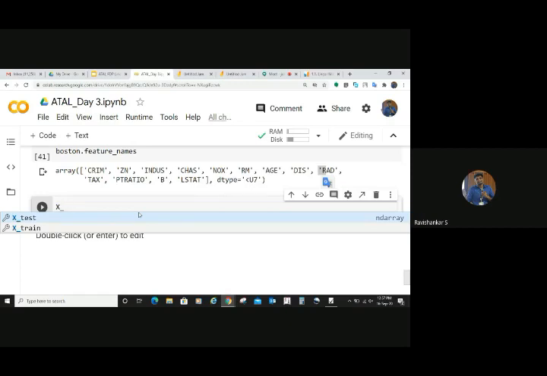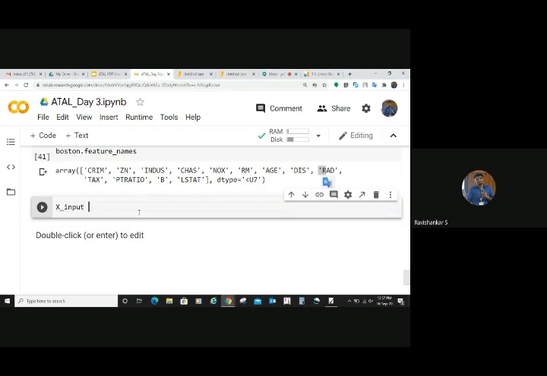So let me put it as let's say x train, or let me put it as x input. Input I wish to do, right? Let's say this is equal to Boston, right? Boston of, let's say I need to take the 5th column values only. I don't want anything else. 5th one only I need to take, right? Let me do that.